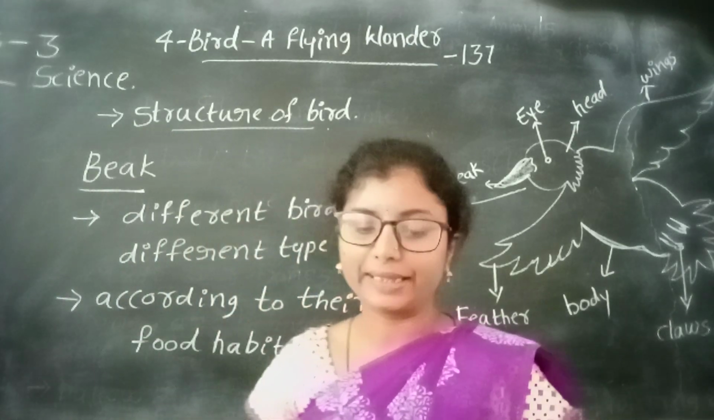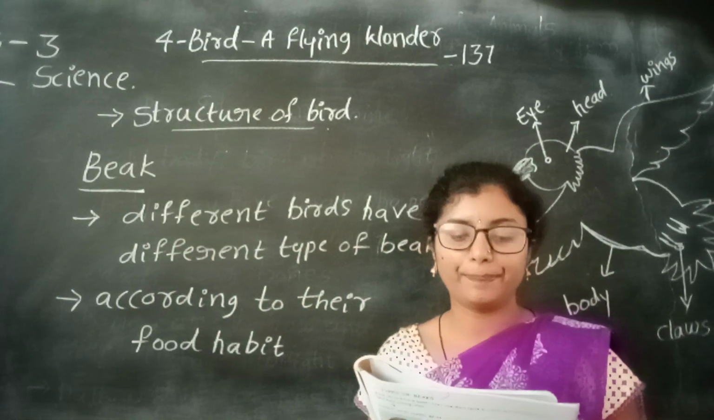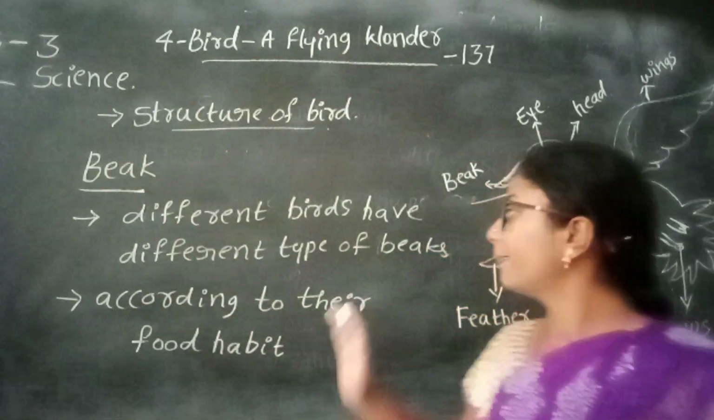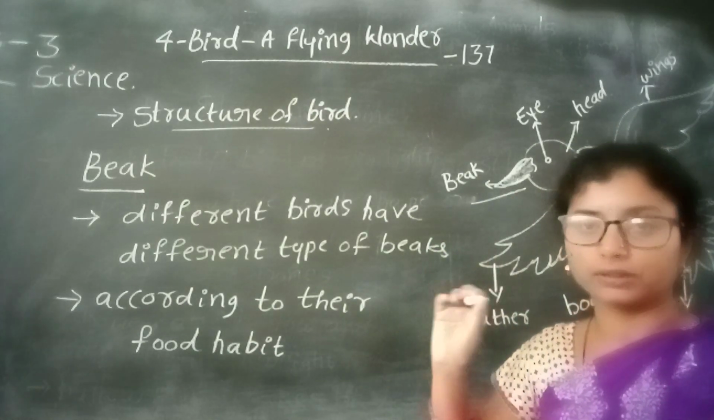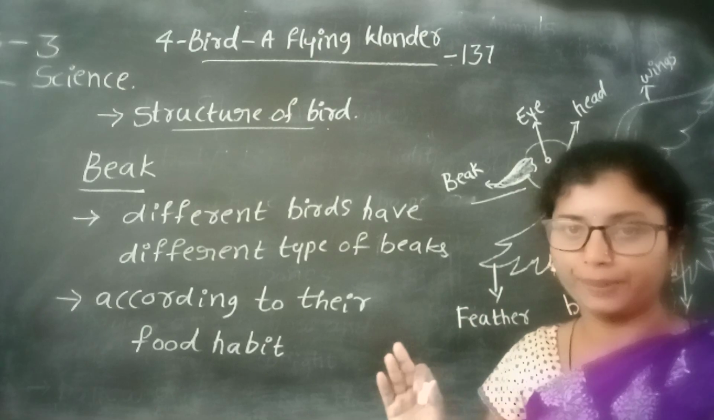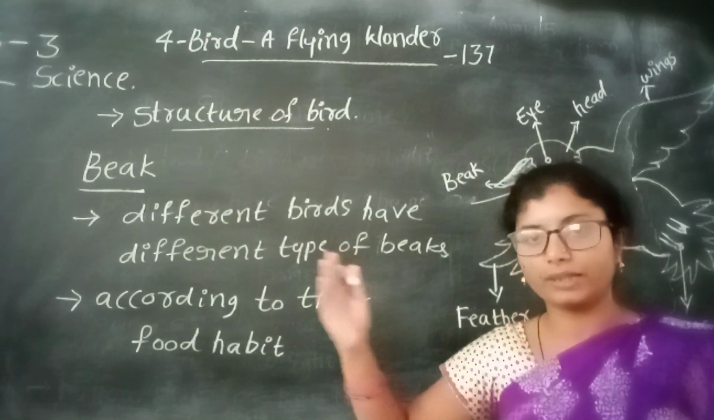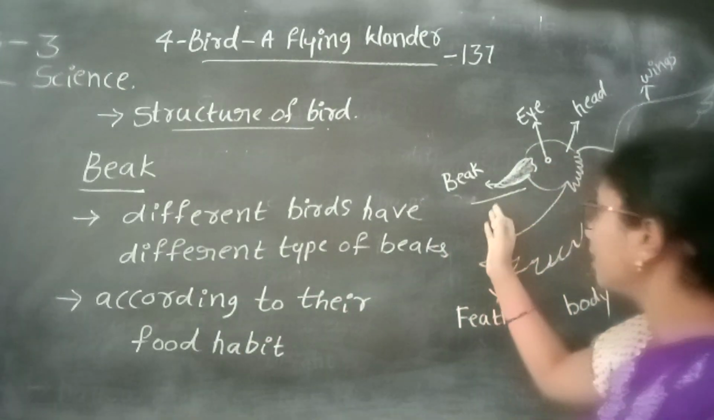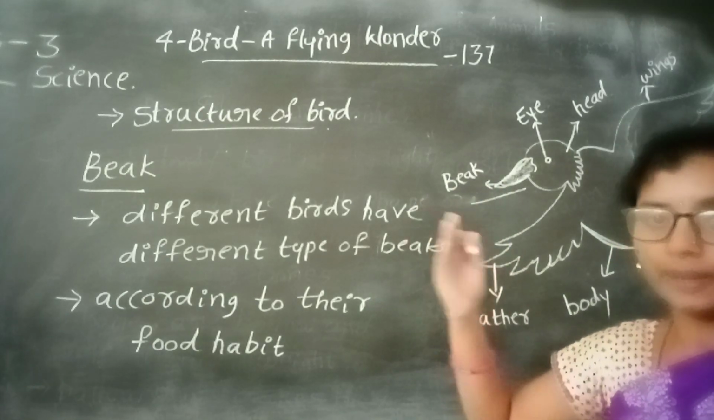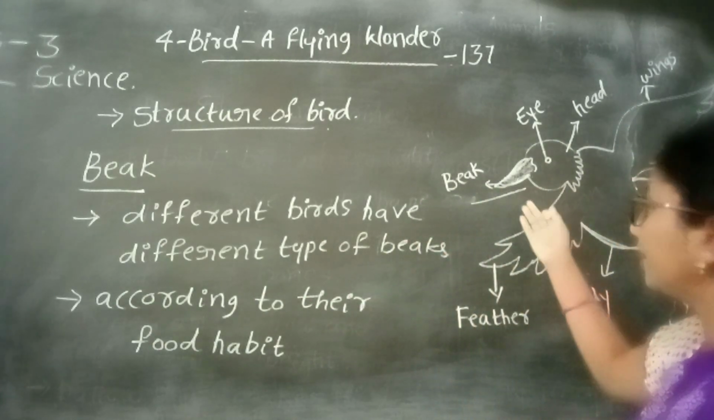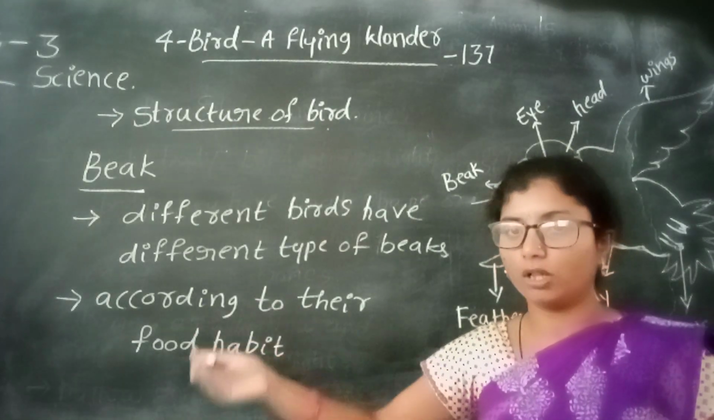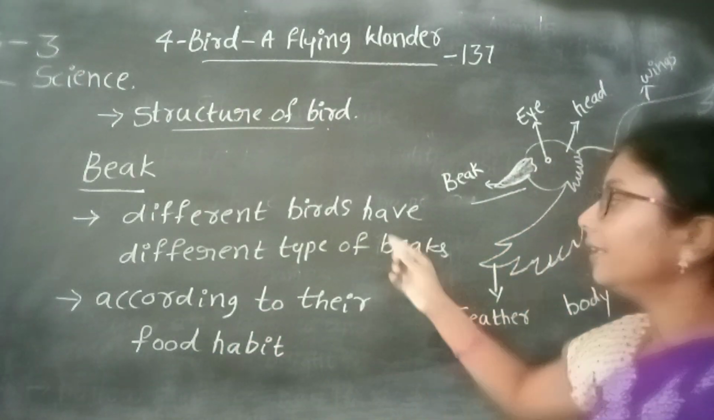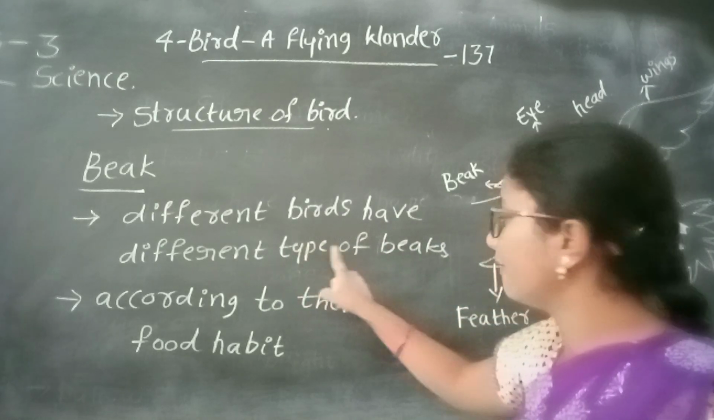Okay, beak. Different birds have different types of beaks. All birds do not have the same beak. It is different for different birds. Some birds have a big beak, and some birds have a small beak. Like that, different birds have different types of beaks.